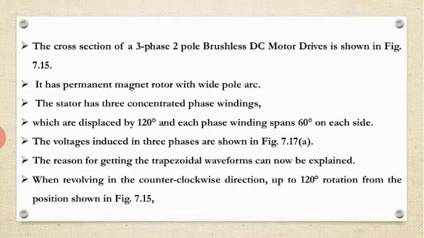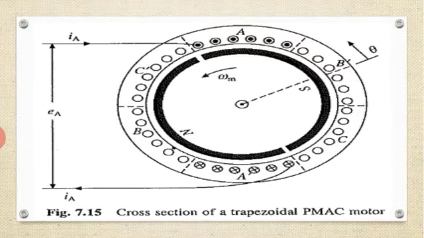Whatever I discussed so far will be helpful to analyze this point. If I go through it directly, it will be very difficult to understand. So what I did is cover the basic things about the PMAC motor and brushless motor related issues.